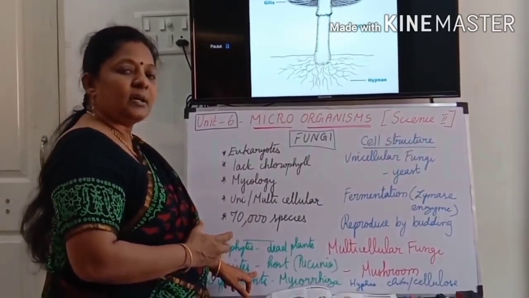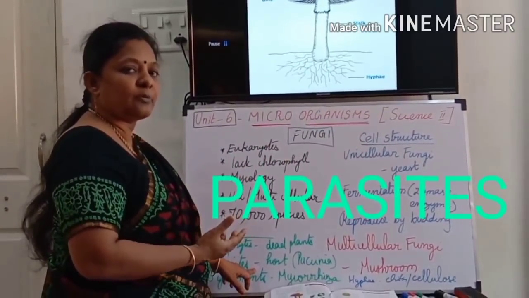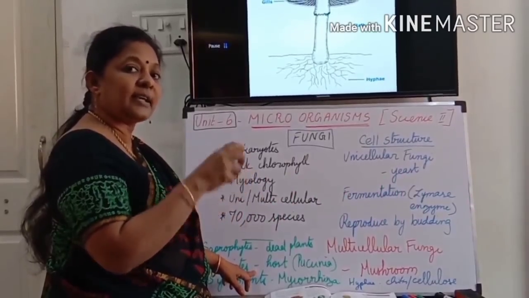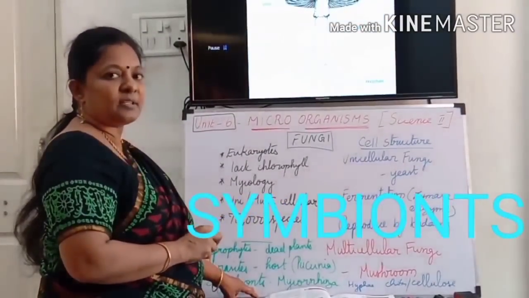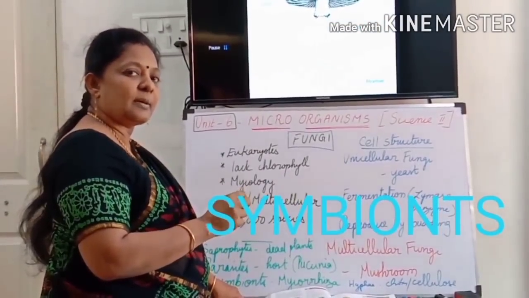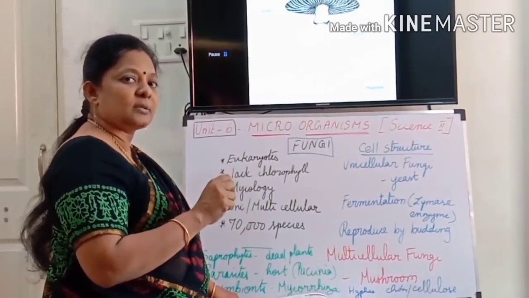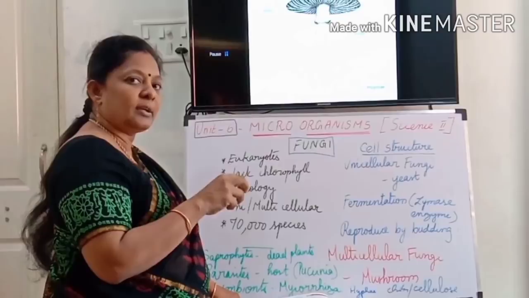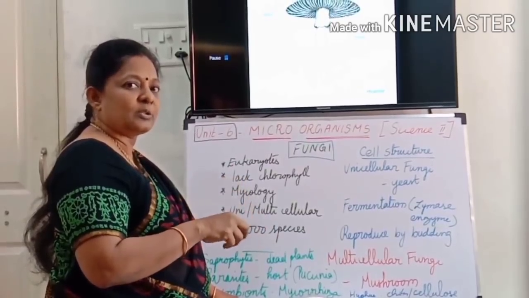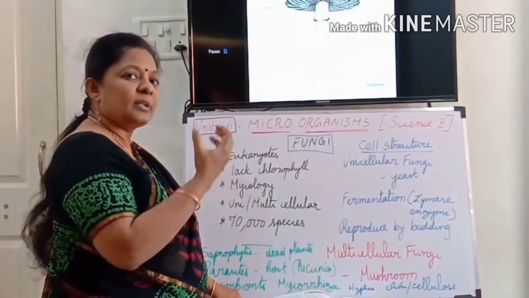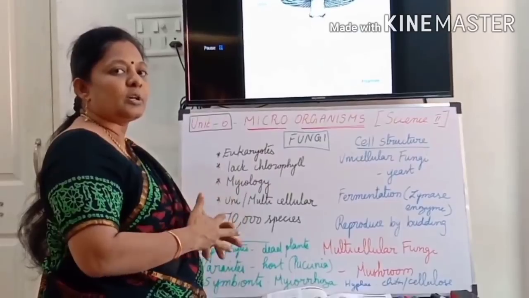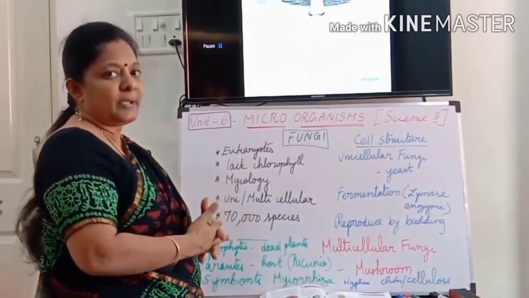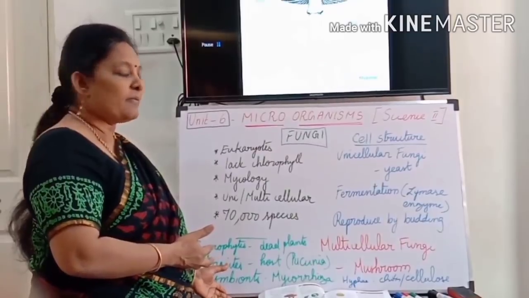And parasites also cannot prepare their own food. They live inside the host cells. Okay, for example Puccinia. And symbionts means they live in a living being. For example, inside the roots of leguminous plants some fungus will go and live, or they may live inside the soil also. And what is their duty? They fix nitrogen and help the plants. From the plants, they take the food. So both the plants and the fungus help each other. So they are called symbiotic fungi. So that's all about fungi.